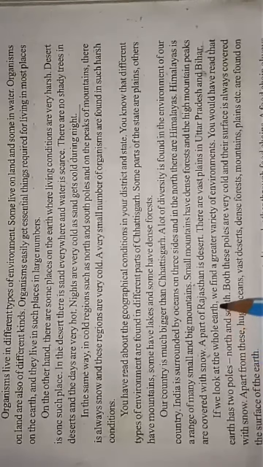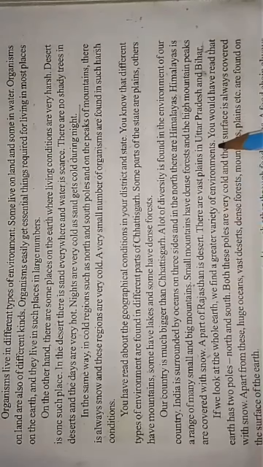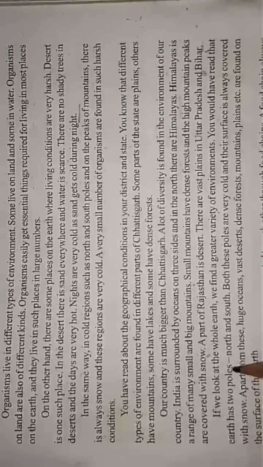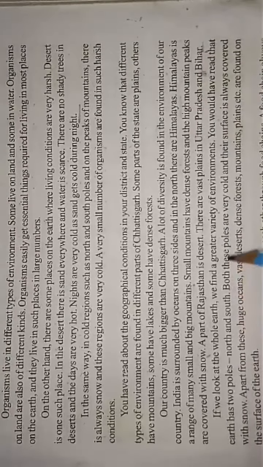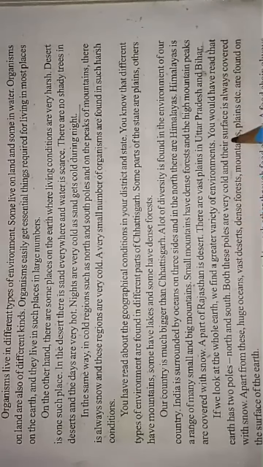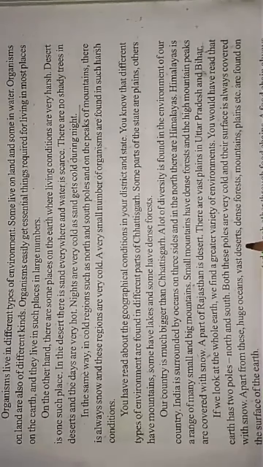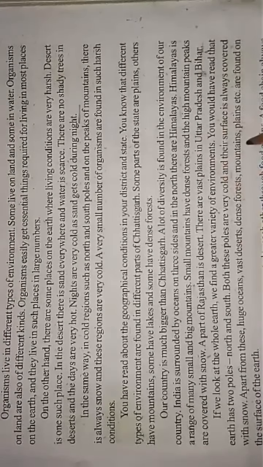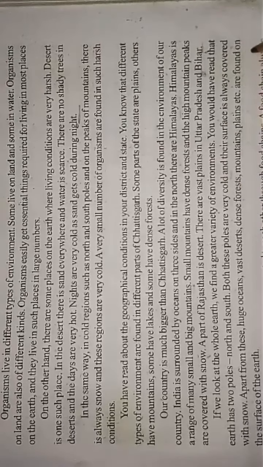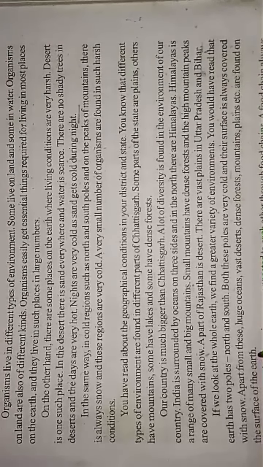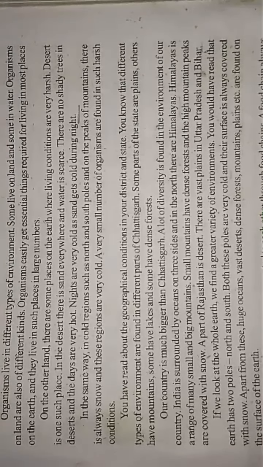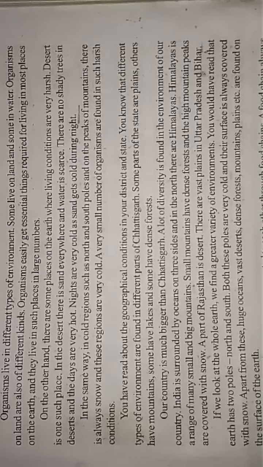If we look at the whole earth, we find a greater variety of environments. You would have read that earth has two poles, north and south. Both these poles are very cold and their surface is always covered with snow. Apart from these, huge oceans, vast deserts, dense forests, mountains, plains, etc. are found on the surface of earth. I already told you that our earth is very diverse.